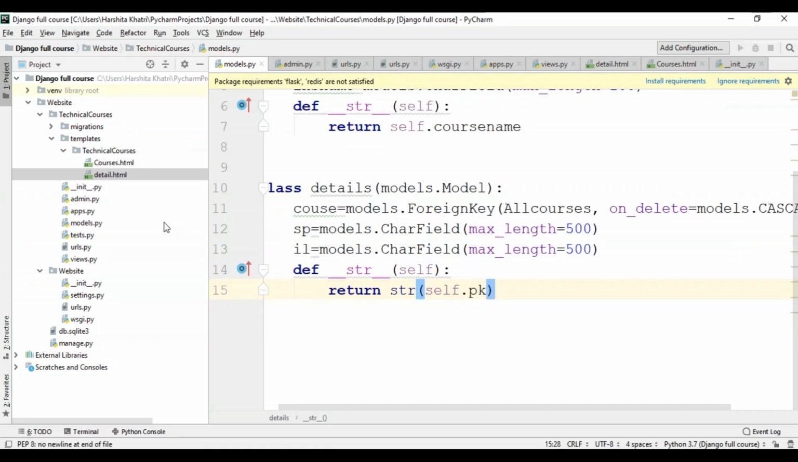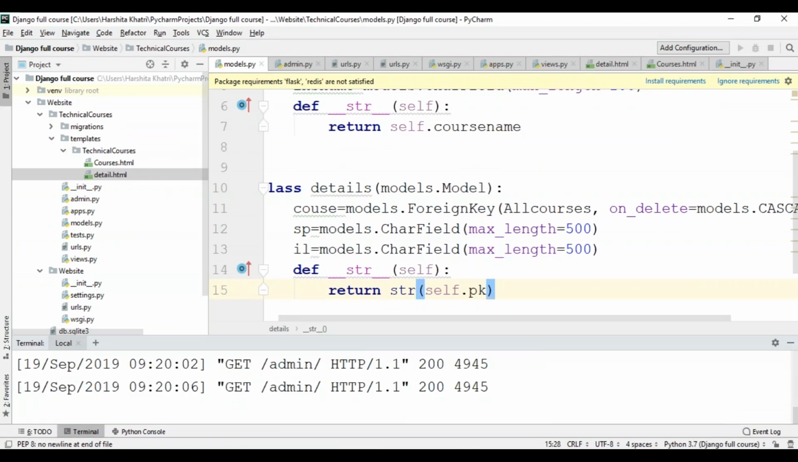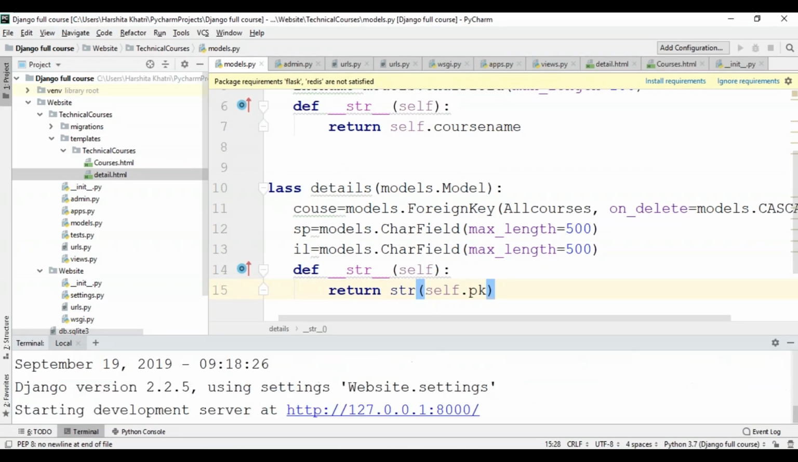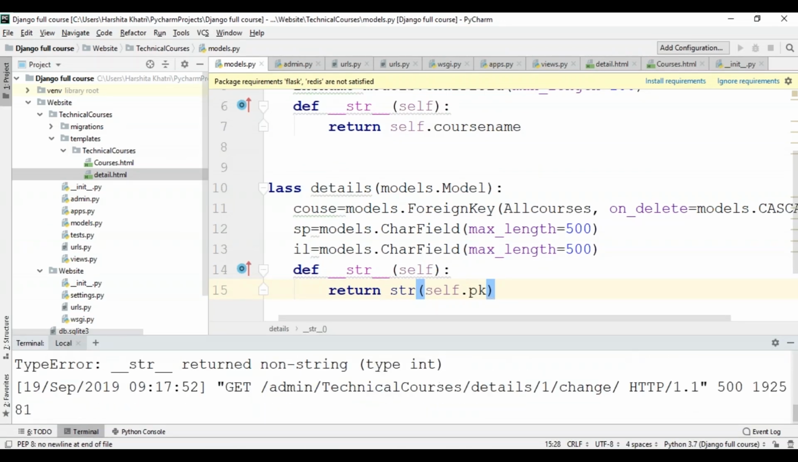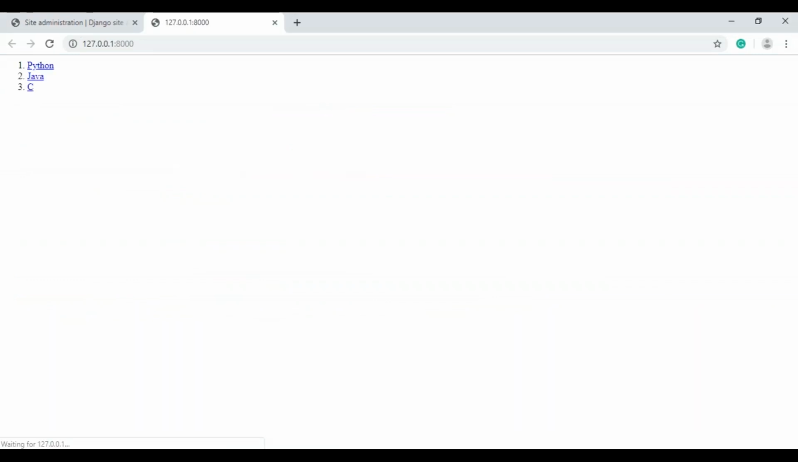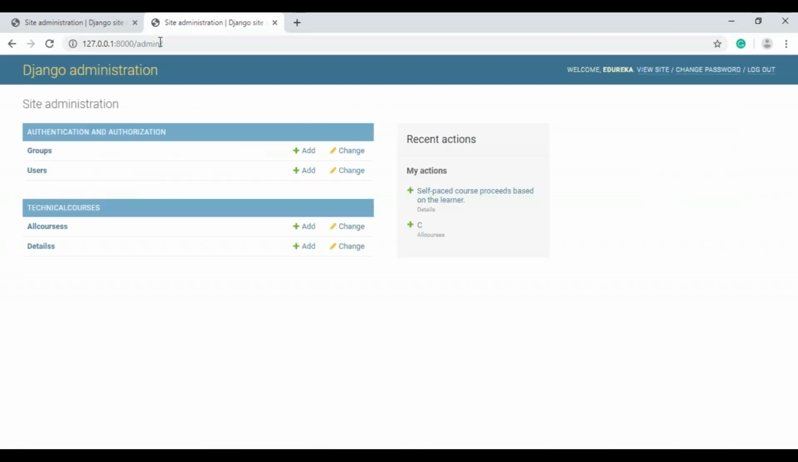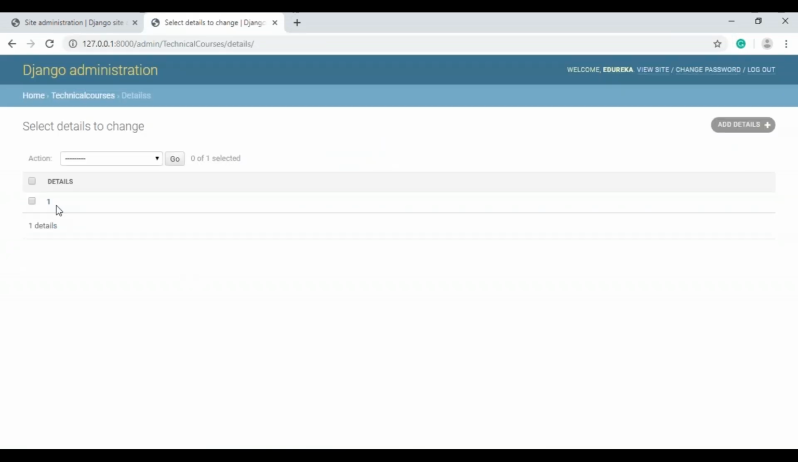Now I'll go to the terminal and get back to my server. I'll just click on the link and go to the admin section again. Now I'll click on details. As you can see, instead of returning the details of the self-paced course, it has returned the primary key of Python, which is 1.